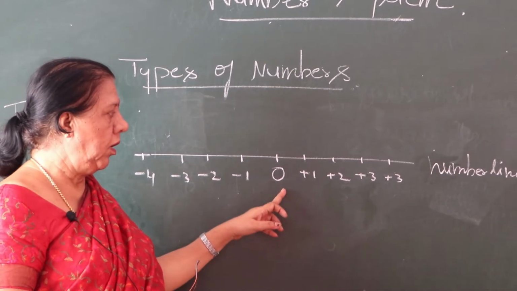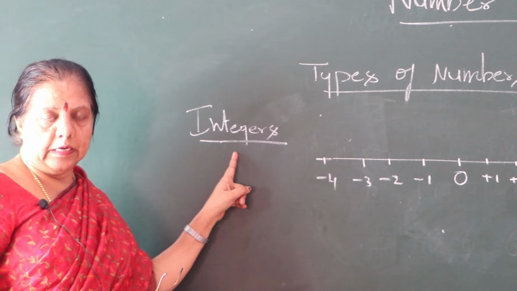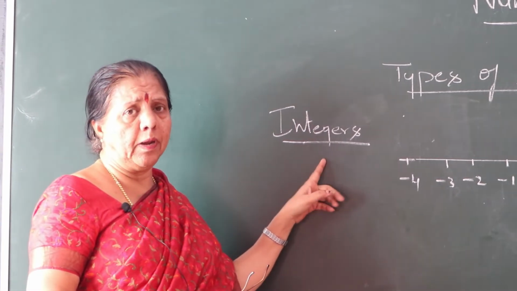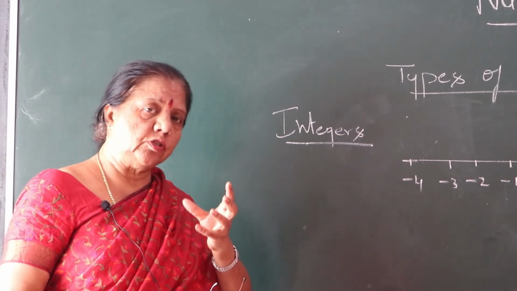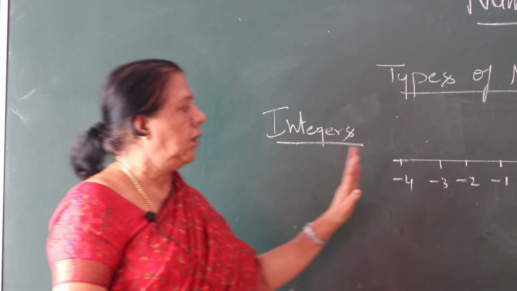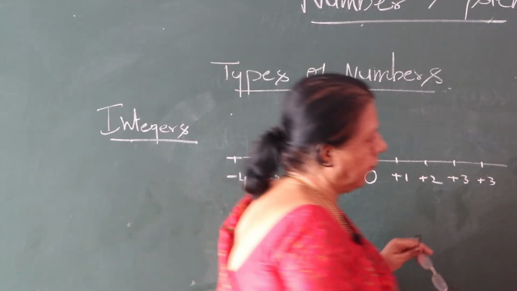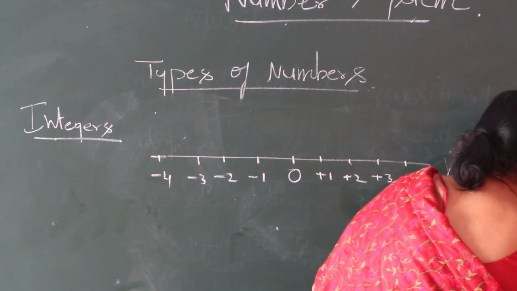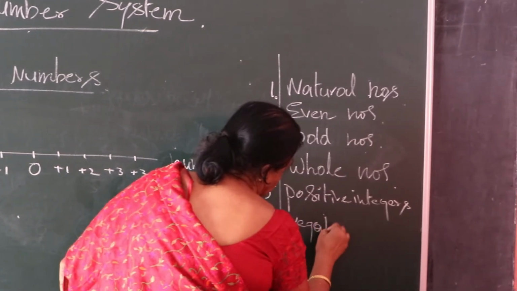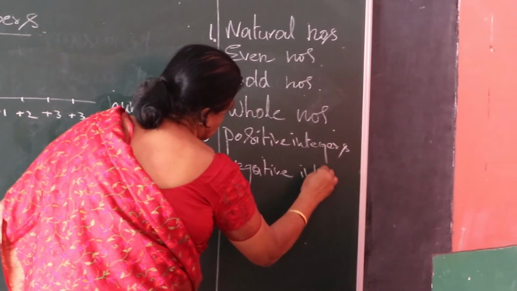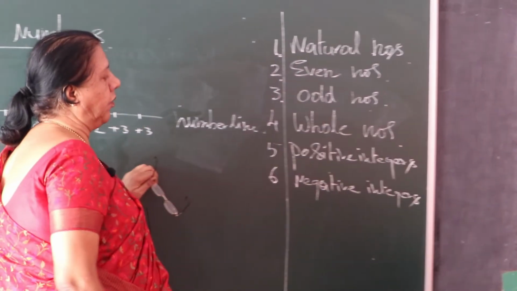See here, 0, positive numbers and negative numbers, we call them integers. What do you mean by integers? Integers are the numbers which contain positive numbers, negative numbers, including 0. So now we'll go for the 6th one, negative integers. So, positive integers and negative integers.